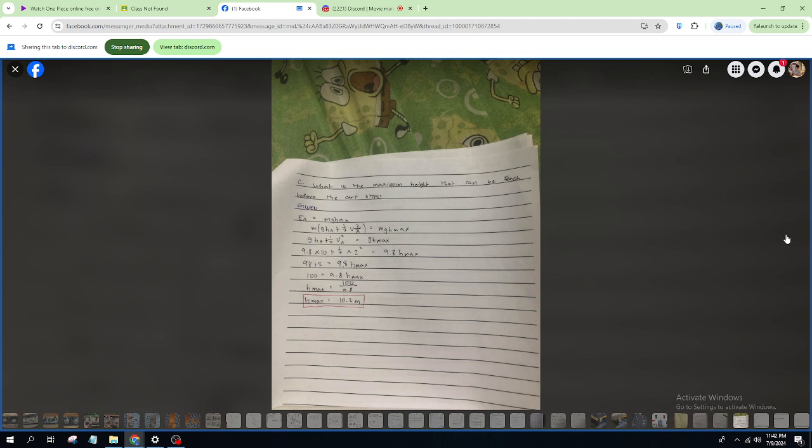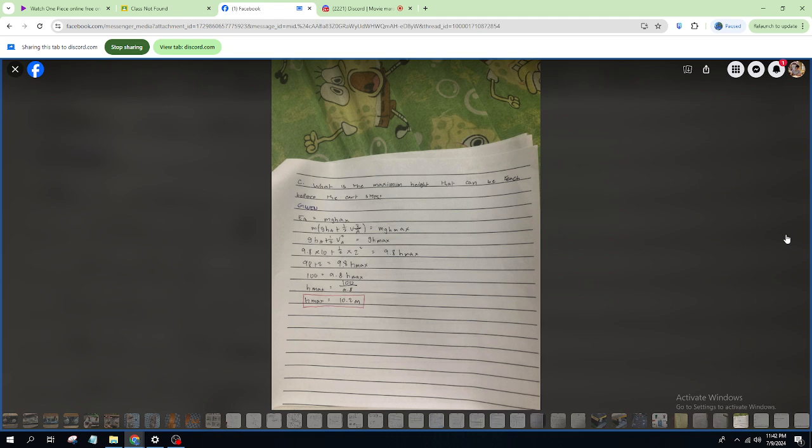Setting the energies equal to each other, 1/2 m v squared of A plus mgh of A is equal to mg h max. Since the mass cancels out, we have 1/2 v squared of A plus g h of A equals g h max.